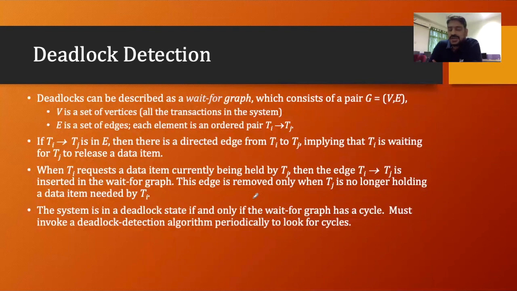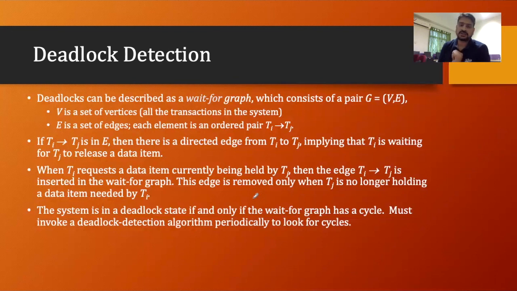So it assumes that deadlock occurs very rarely, so why take a prevention technique? Instead of taking the prevention technique, let's allow the deadlock to happen in the system, and then we'll detect the deadlock, and then we'll look at how we can recover from it. For that, the first step is to detect the deadlock. So how can we detect the deadlock?